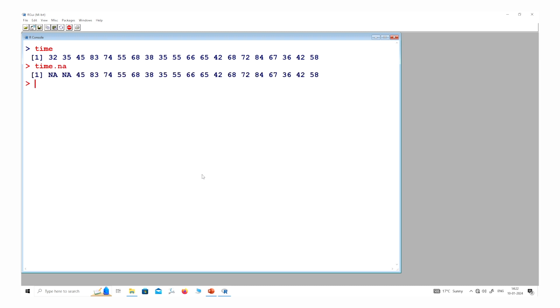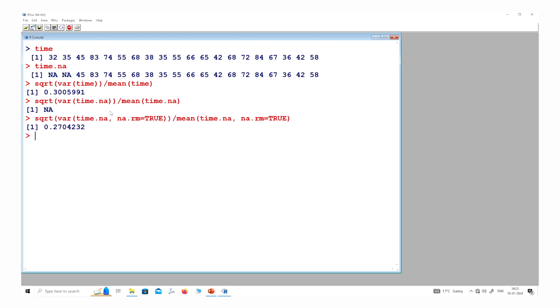To save time, I already have stored this time and time.na data in my R. Now if I try to find the coefficient of variation, that will be the square root of variance of time divided by mean of time. You can see this value is coming like this. And if you try to do it with time.na, you can see what will happen. It will give me the value NA, because we are not removing the missing data. Now if you use the expression for the missing data, you can see it will come out like this.